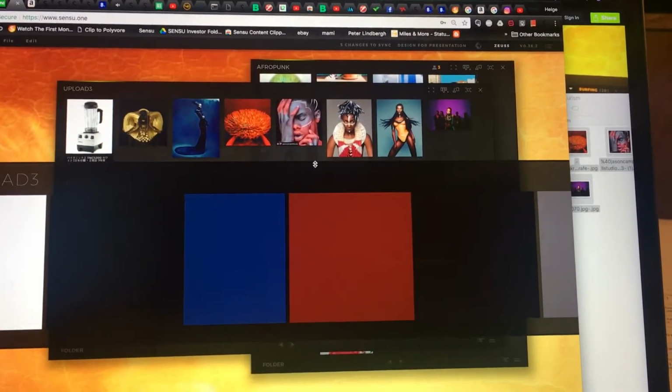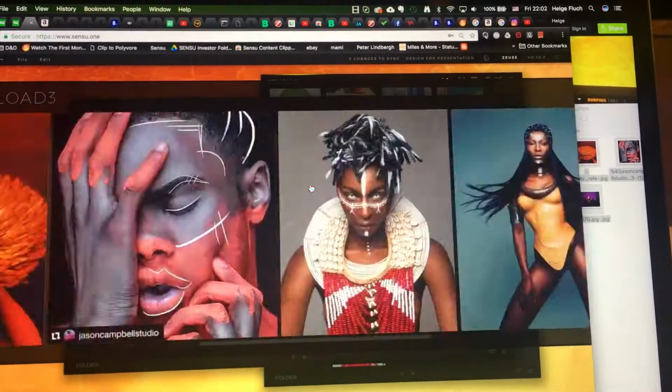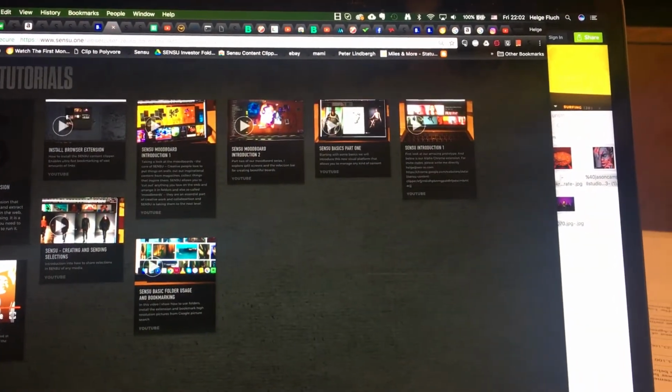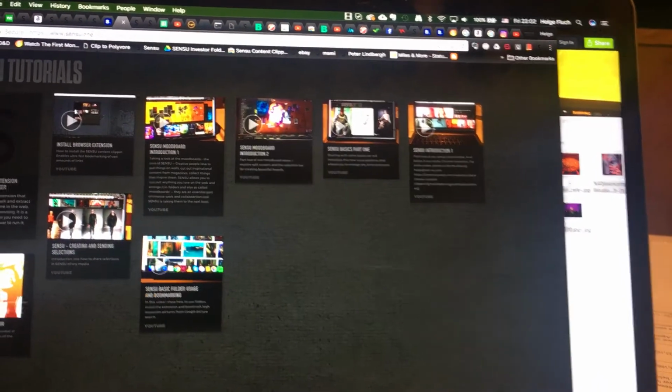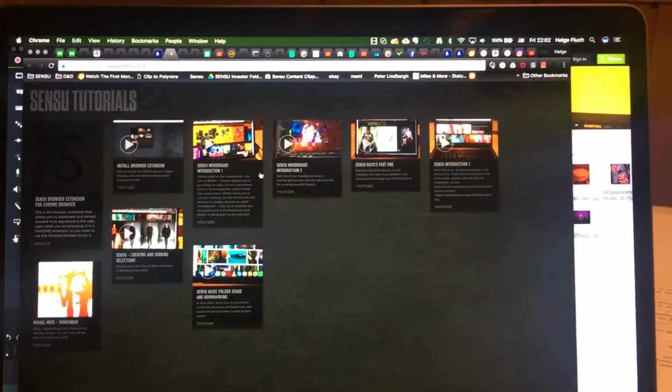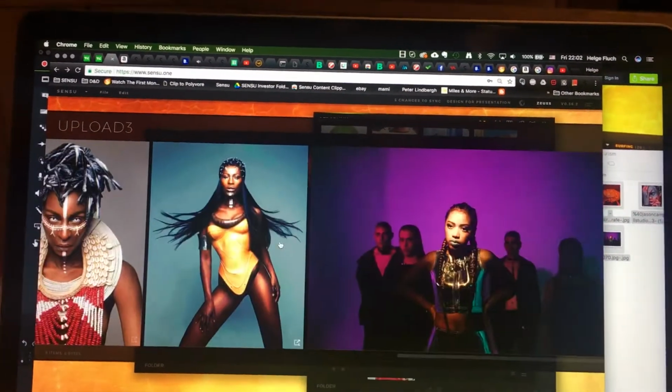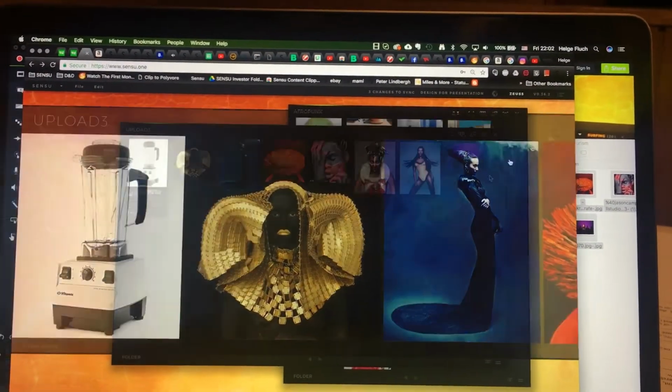First of all, I can display it. I can take a look at it. And let's say I want to look at these things in big. Sorry, let me just restart that. This is kind of like a music player that I created using Sensu, just arranging certain videos.